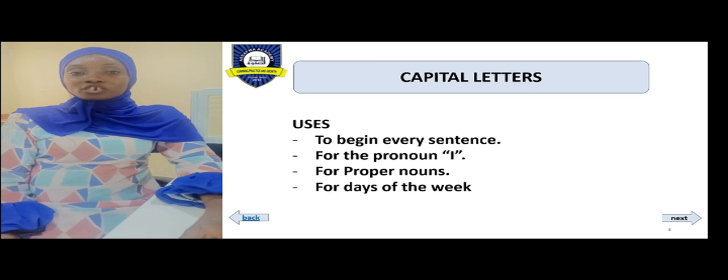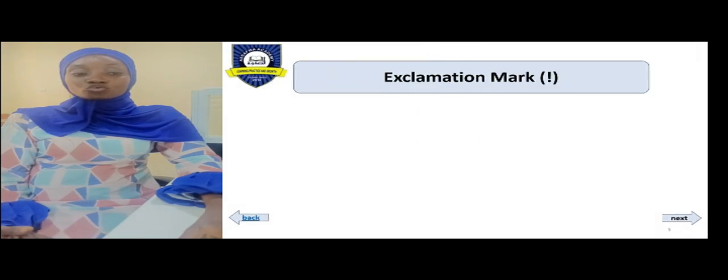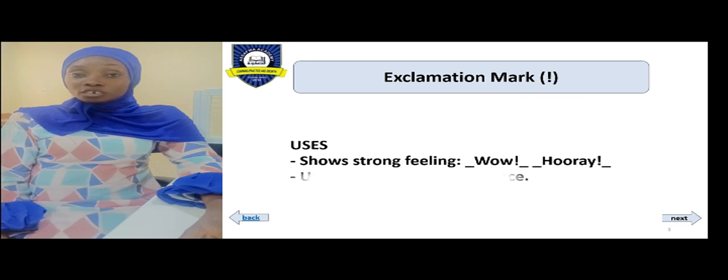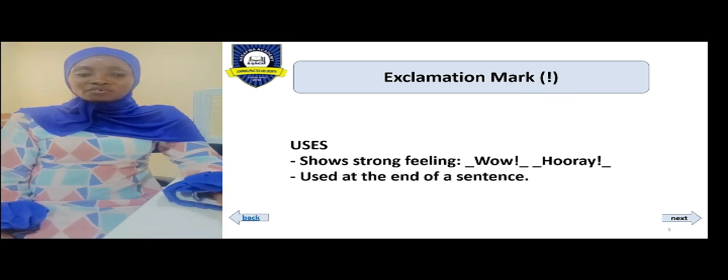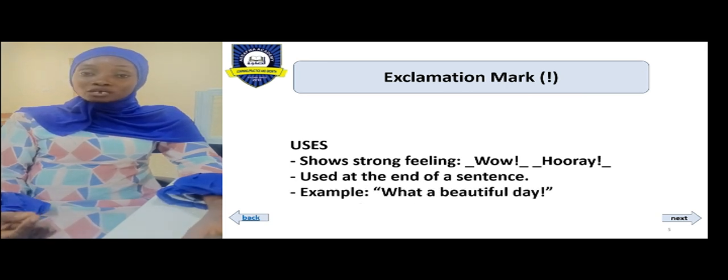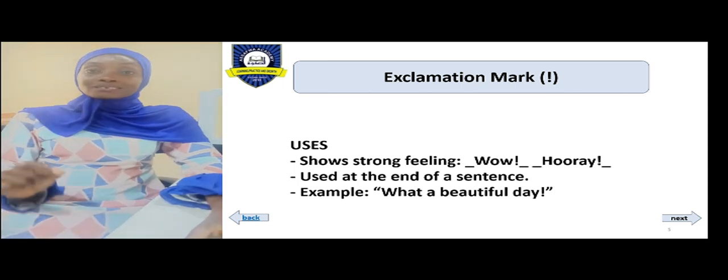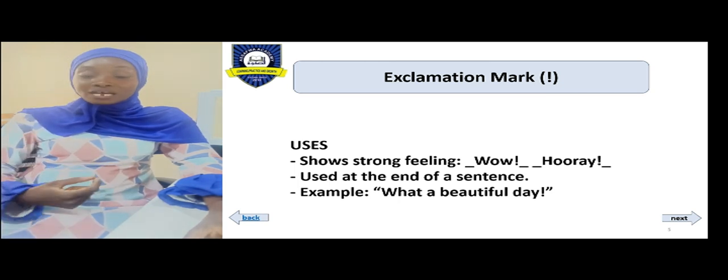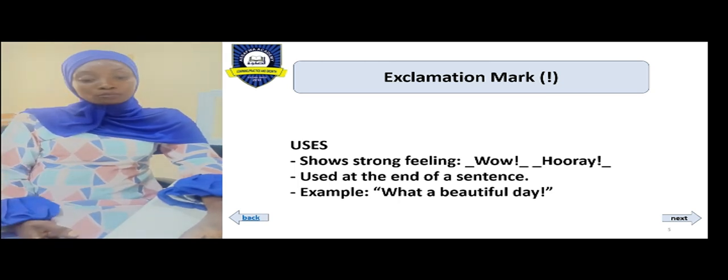Now, for exclamation mark. Exclamation mark is used to show strong feelings, excitement, it could be anger, and so on. We usually use it at the end of a sentence, and we have an example like, what a beautiful day. If you write it without it, the person cannot tell that there is a strong emotion behind it, but if you put the exclamation mark, it shows that that sentence was actually said with strong emotion.